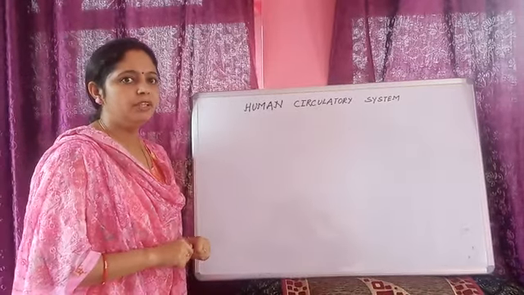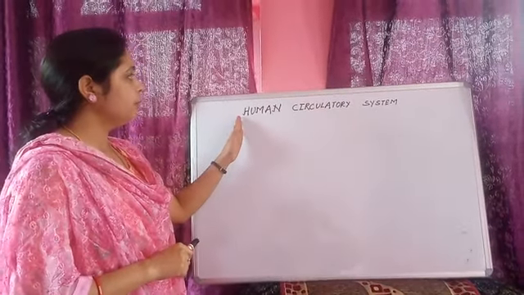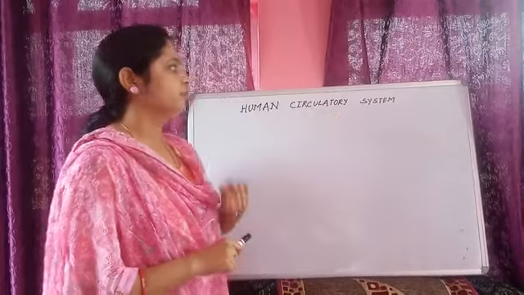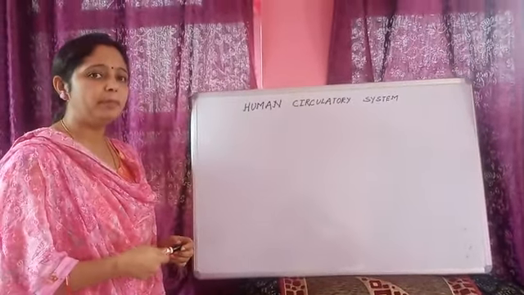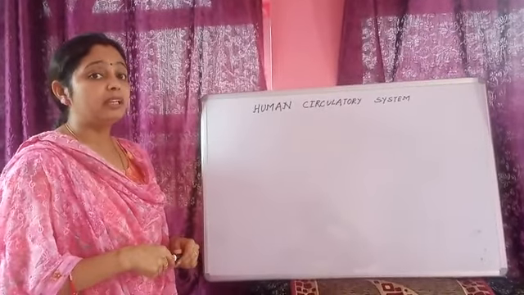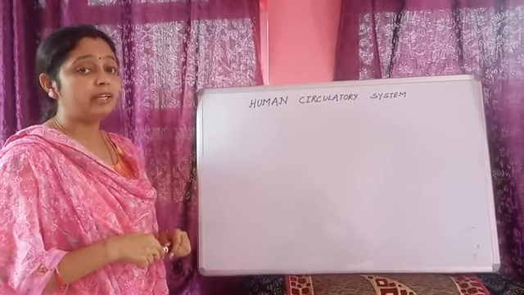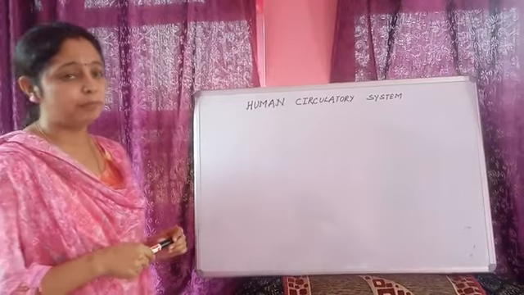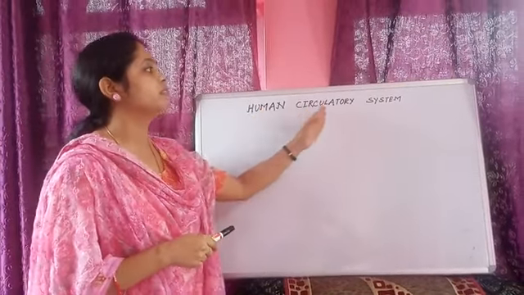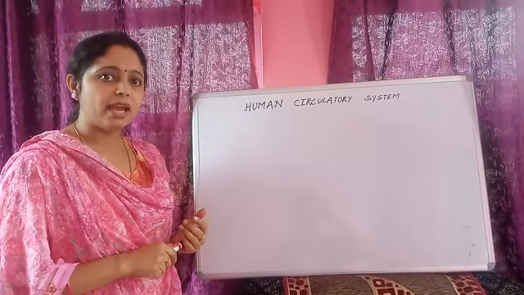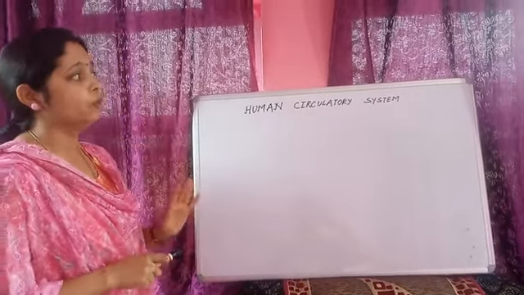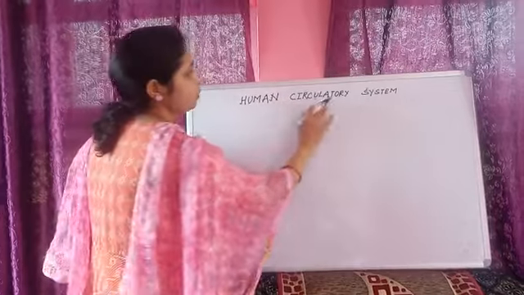Hello everyone. Today I will take you through a new topic, the human circulatory system. The circulatory system means the circulation which is continuously happening in our body. The vital organs and cells which are necessary for the human circulatory system are blood, heart, blood vessels and lymph. Without these four, we can't imagine the human circulatory system.